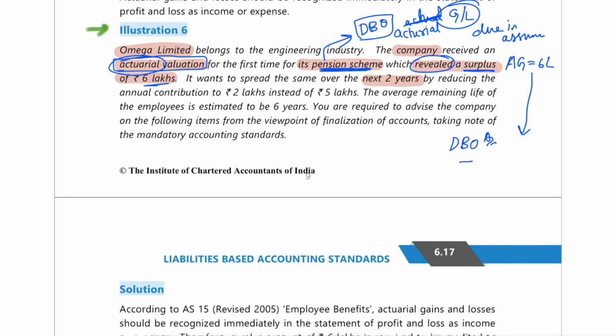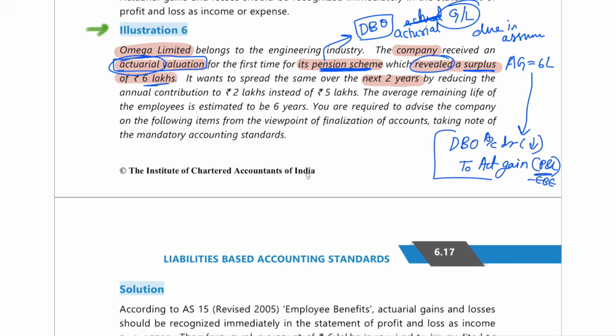So DBO account debit, your liability gets decreased here due to actuarial gain. Actuarial gain, and this is going to go into your PNL account as employee benefit expense. Under employee benefit expense, it will go under PNL account. So this was your journal entry.